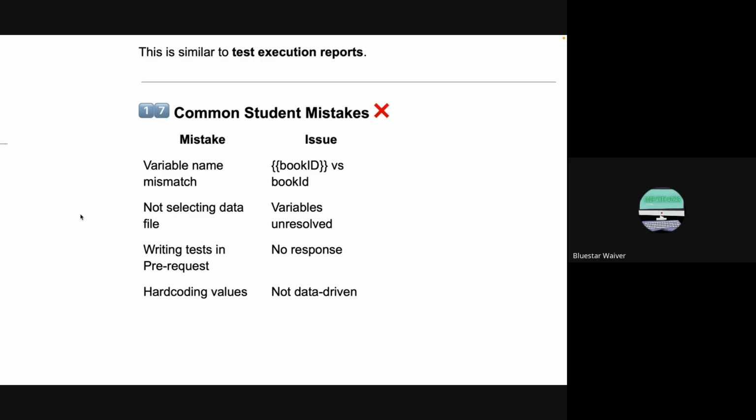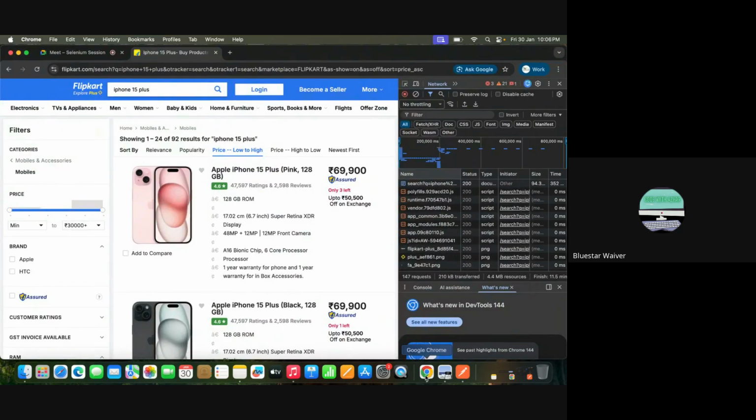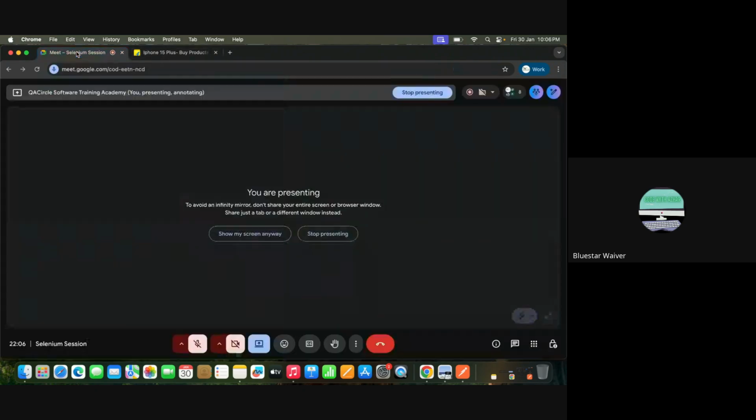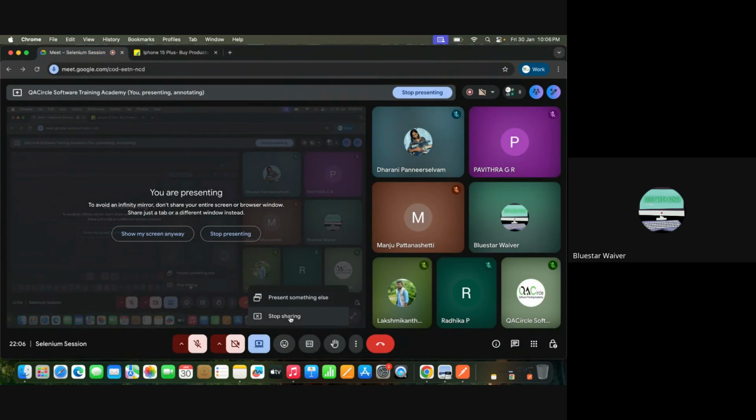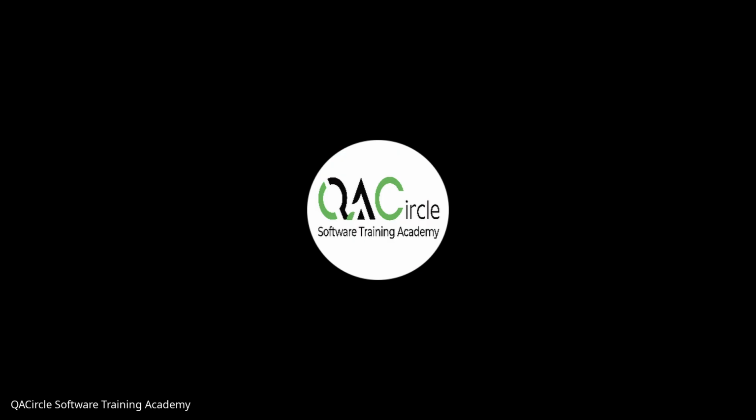Now let me share the screen. We'll start the share. Let me share the entire screen. Okay. First, you have to get the API key, right?